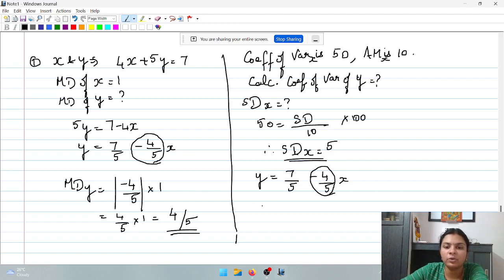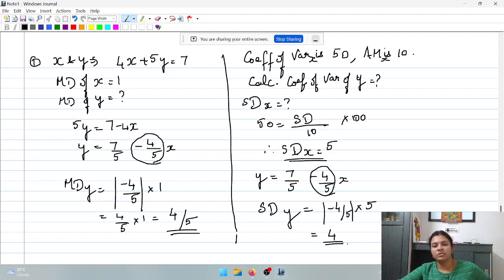So standard deviation of y is equal to modulus of minus 4 by 5 into 5. The minus will be ignored, so 4 by 5 into 5, which is 4. Standard deviation of y is equal to 4.